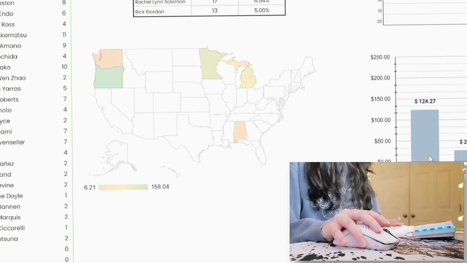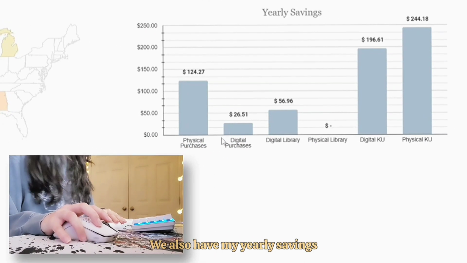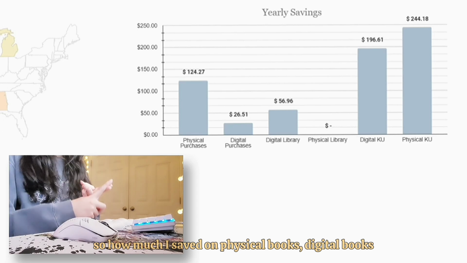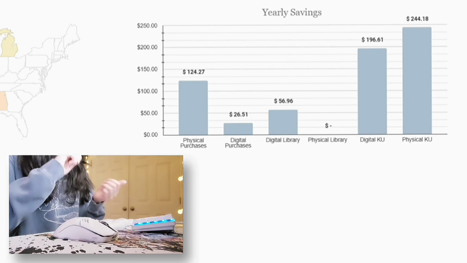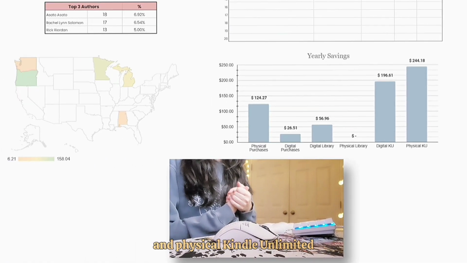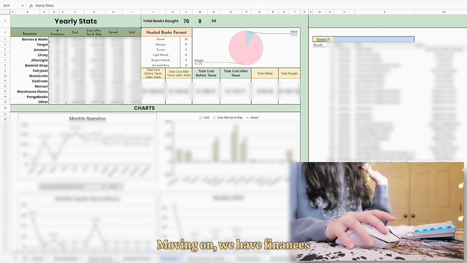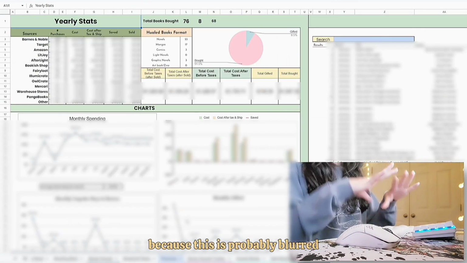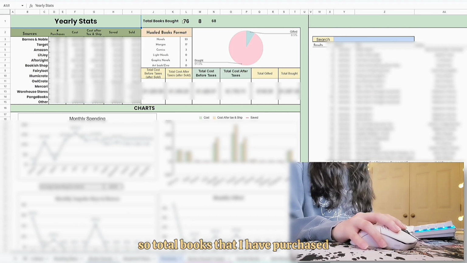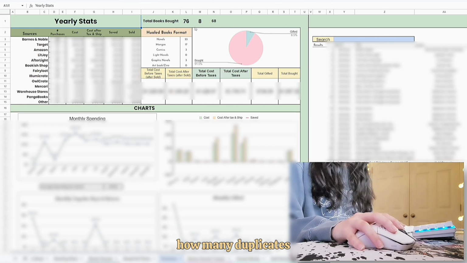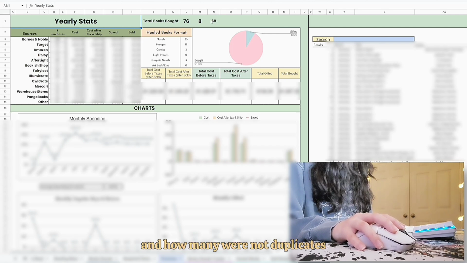We also have my yearly savings, so how much I saved on physical books, digital books, my digital or physical library, digital Kindle Unlimited, and physical Kindle Unlimited. Moving on, we have finances. Not going to spend too much because this is probably blurred, but we do have my yearly stats, so total books that I have purchased, how many duplicates, and how many were not duplicates.